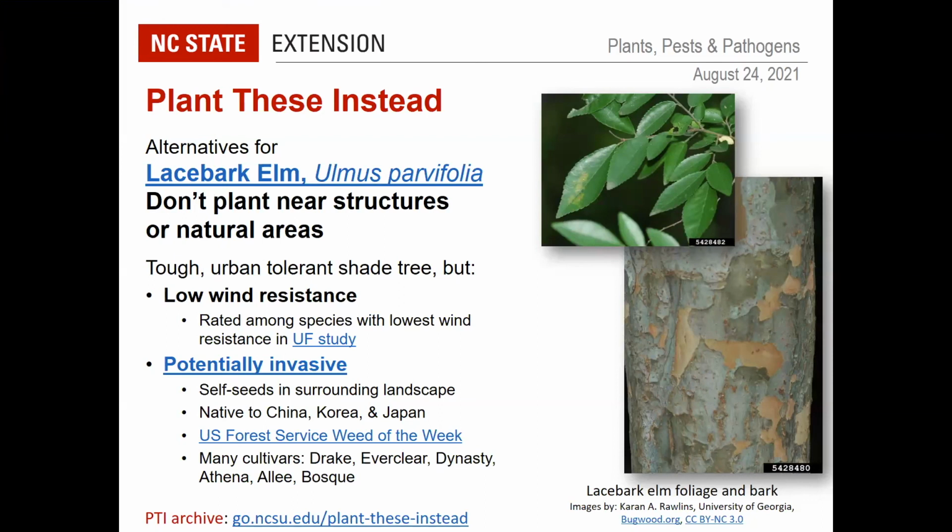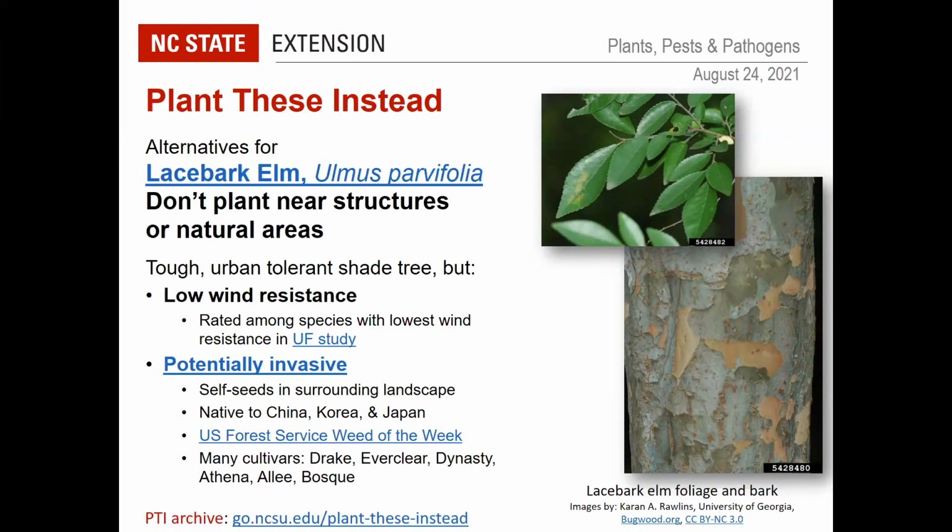All right, so we're going to wrap up with plant these instead. And with it being August and we're entering prime hurricane season, I chose lacebark elm as the species to feature to not plant, especially near structures, because this is a fairly weak wooded tree. This is a type of elm, Ulmus parvifolia. And there's also some concern about it becoming invasive.